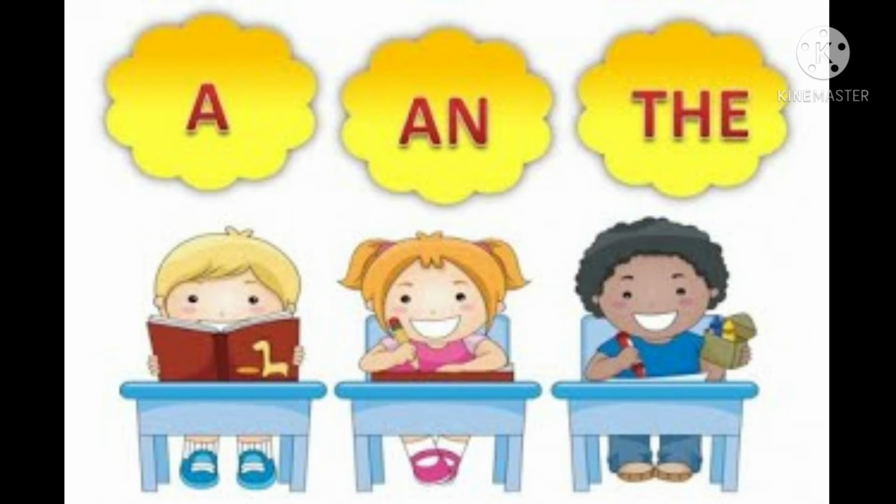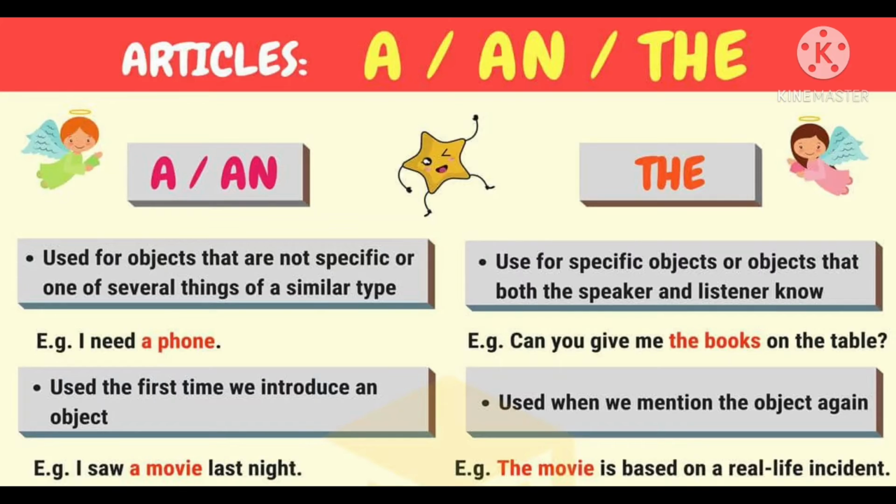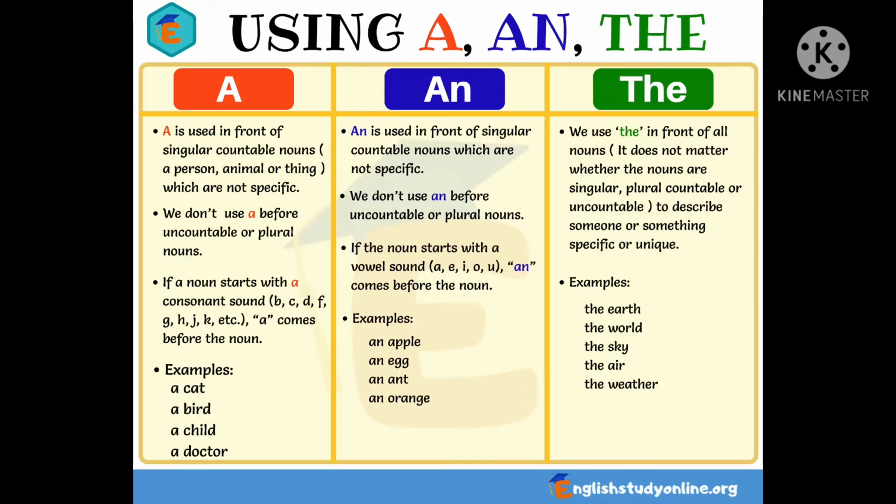The next one: when to use the. The is used with both singular and plural nouns and with both countable and uncountable nouns, when the noun is specific. The book that I read last night was great. In this sentence, book is a singular countable noun.